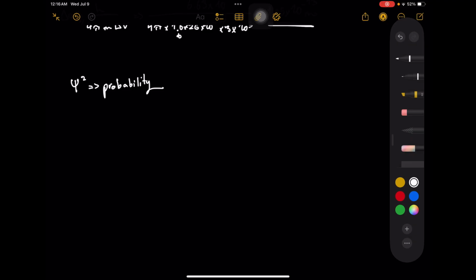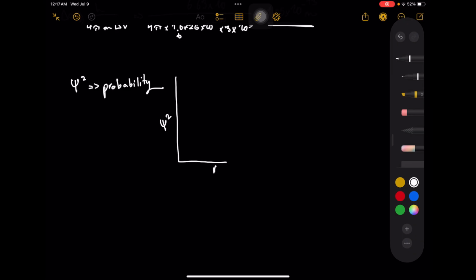For the 1s orbital, I can show you this. That's the probability density on the y-axis, and r on the x-axis. So you guessed it right.